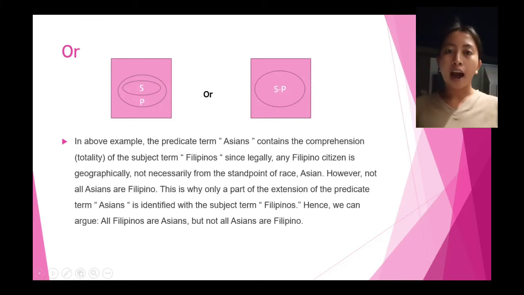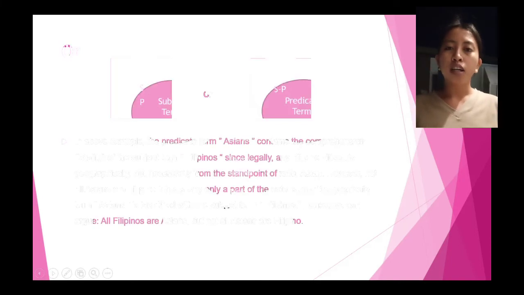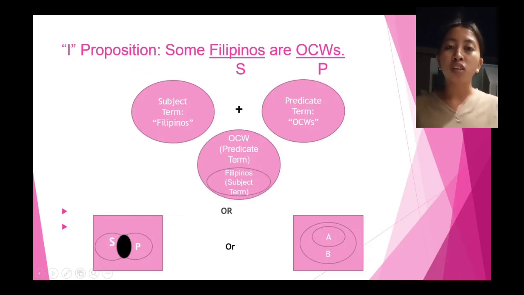So next, I propositions. Some Filipinos are OCWs or overseas contract workers. So the S here is Filipinos and the P is the OCWs or overseas contract workers. And this is an example of existential quantification. And of course, this diagram is the Euler diagram and the other one is the Venn diagram.